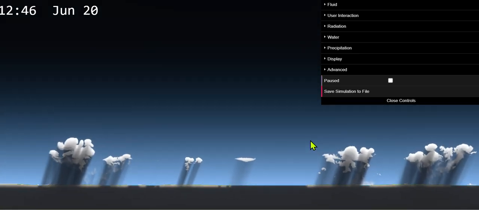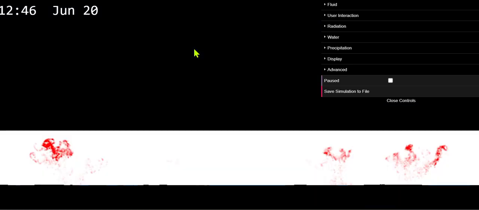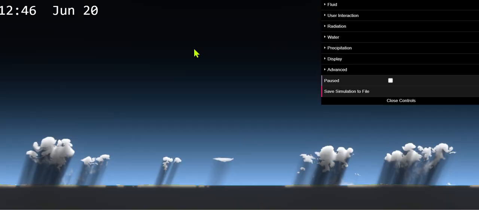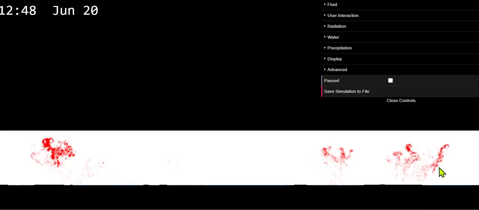Okay. Let's set it like this. All of them have quite a lot of rain, snow in them. Some of them you have hail in there from these yellow particles. That's actually insane.